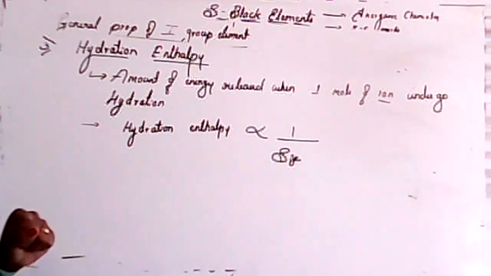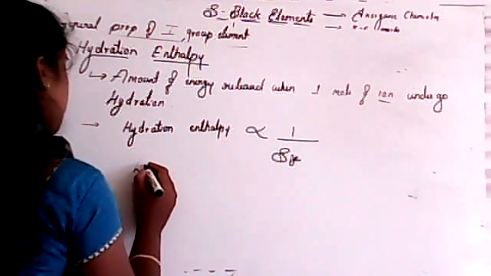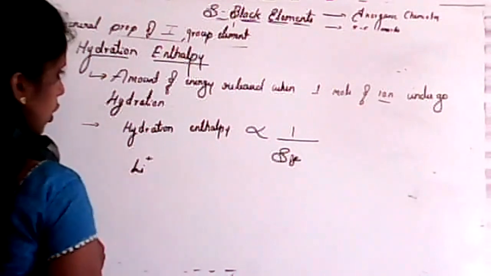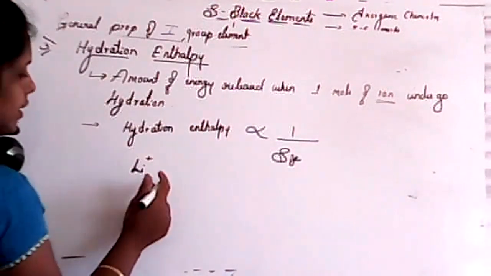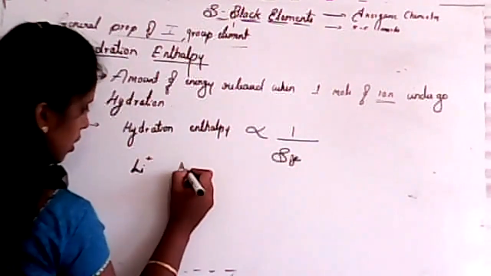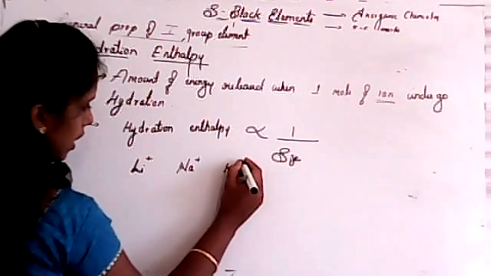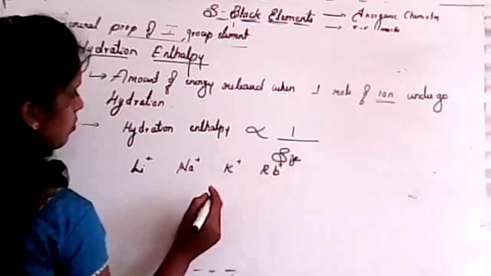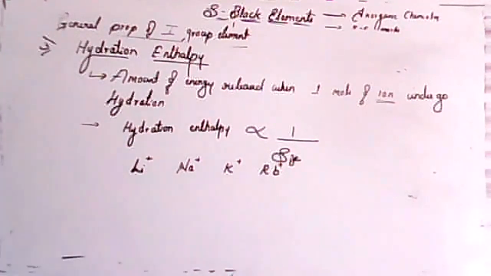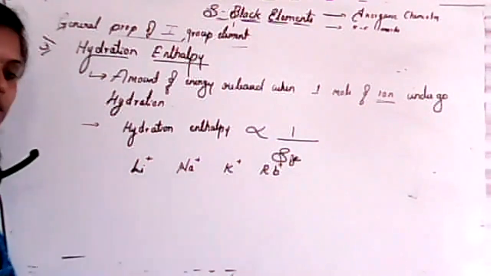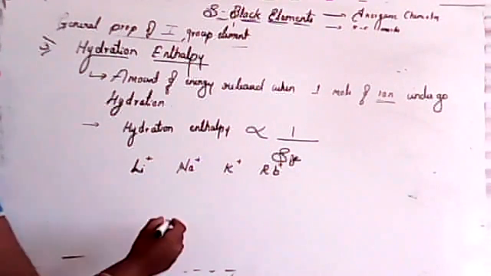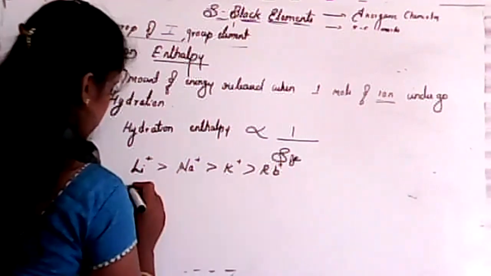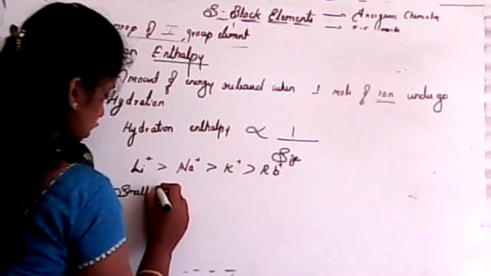So now tell me how it will increase. See, in case of lithium plus ion, we used ion here, so that's why we have to consider ion. Lithium, then comes sodium, then potassium, then rubidium, cesium. For which one is hydration enthalpy more? Yes, for lithium, because of small size.